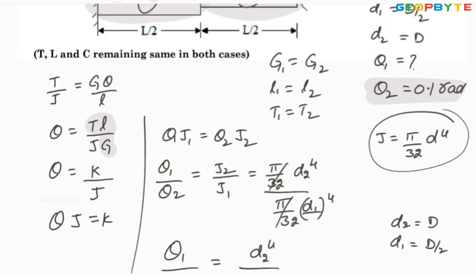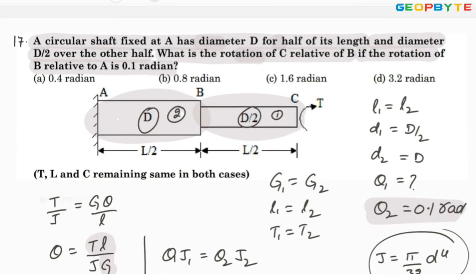Look at the options. Option A, 0.4 radians, is not correct. 0.8 is not correct. 1.6 is absolutely correct. Option C is absolutely correct. Therefore, 1.6 is the correct option.